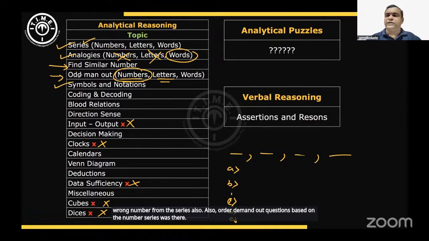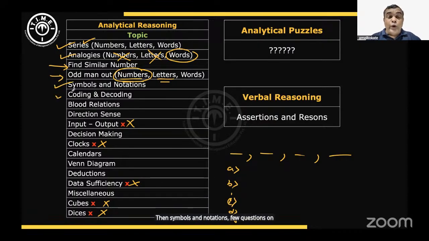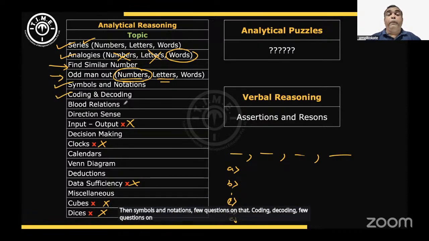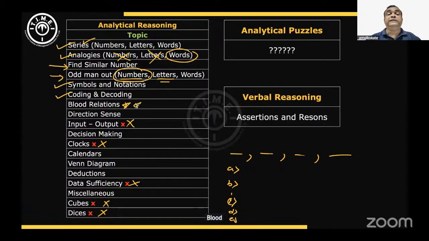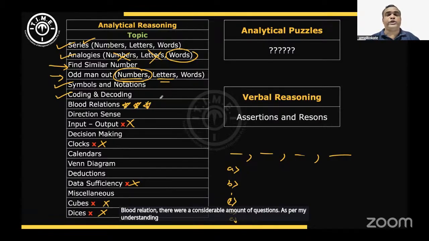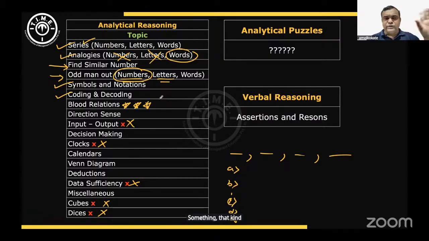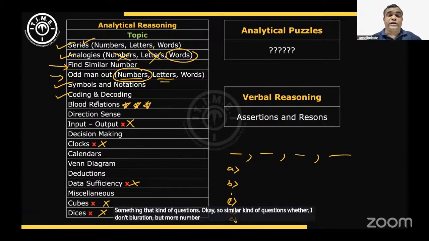Then symbols and notations, few questions on that. Coding-decoding, few questions on that. Blood relation, there were a considerable number of questions. As per my understanding, there were almost 10 questions on blood relations. Most of the questions were of similar nature, like pointing to a photograph, a man said, or a woman said to a man, that kind of question. Directions also had a considerable number of questions, but all were easy in nature.